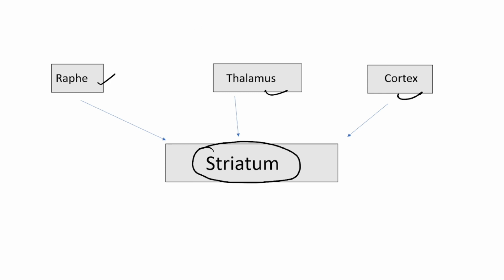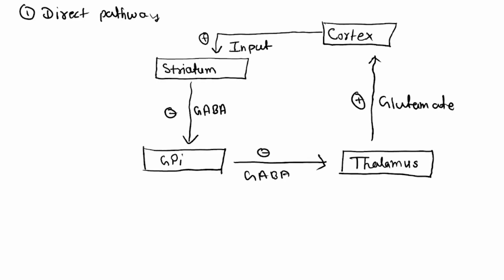Now what will the striatum do? It will send the information to other components of the basal ganglia. Then those components will refine and decide whether or not to make the movement. To which component will this striatum send the information? Depending on that, the neural pathways in the basal ganglia can be divided into indirect and direct pathways. Let me talk about the direct pathway first.